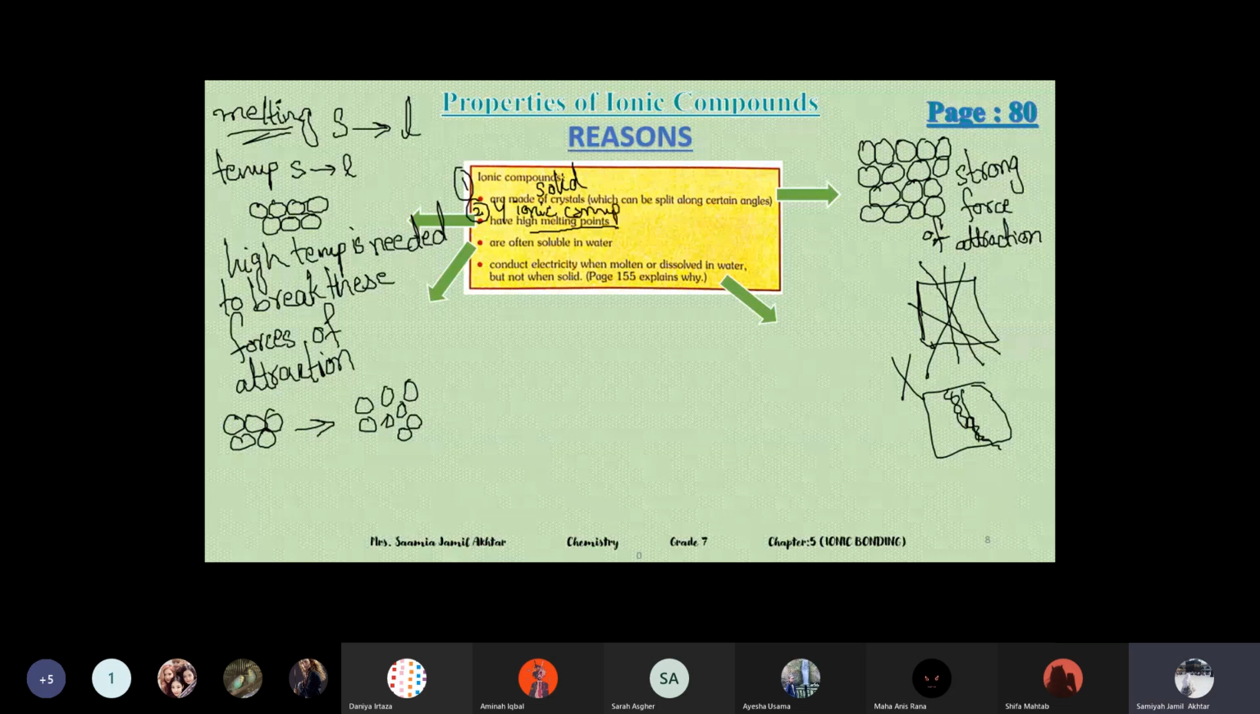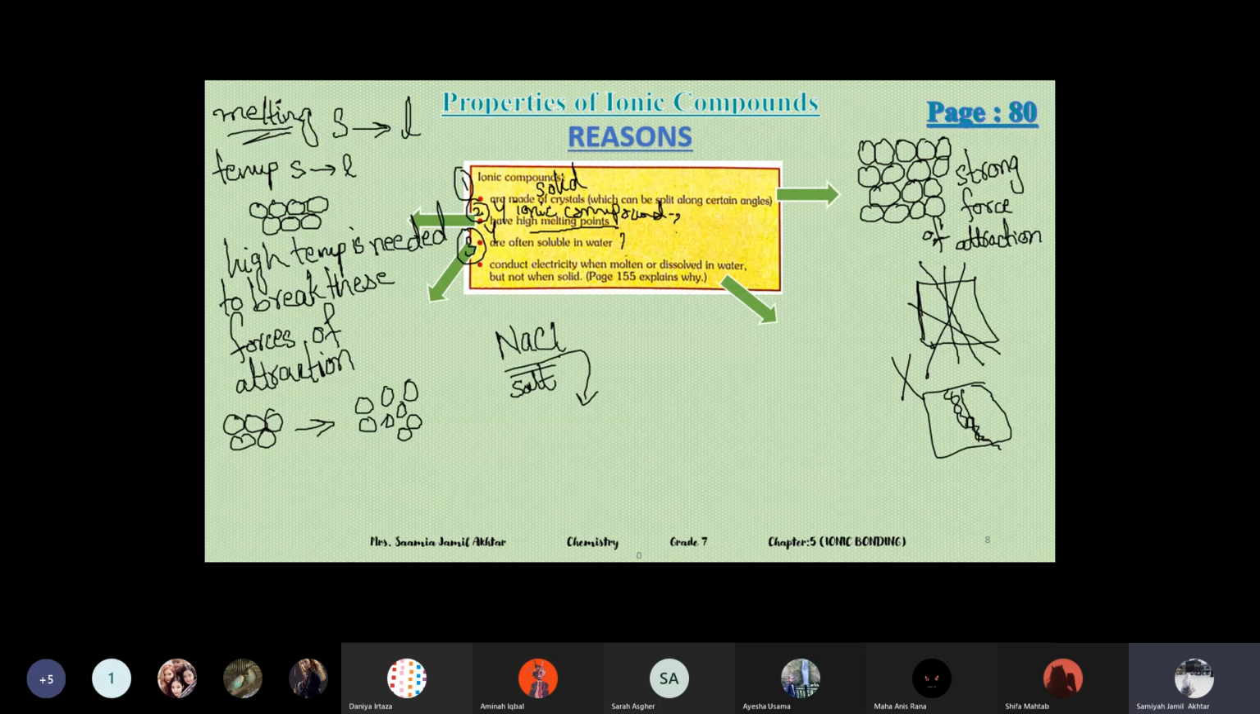Next point, they are often soluble in water. Why are they soluble in water? This question can also come in the exam. The ionic compounds dissolve in water because the water particles surround them. A very good example of solubility is NaCl, sodium chloride, common table salt. We all know that table salt dissolves in water. This is an ionic compound which dissolves in water.